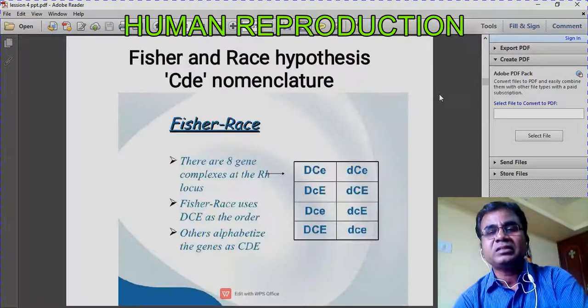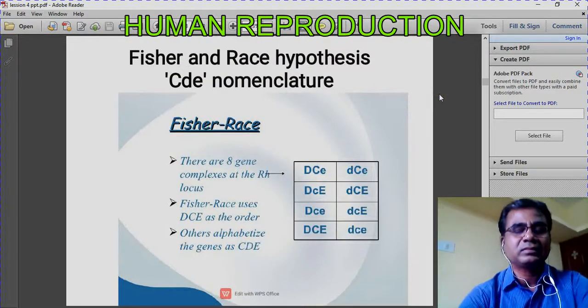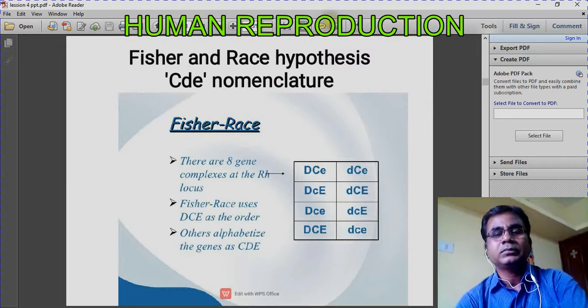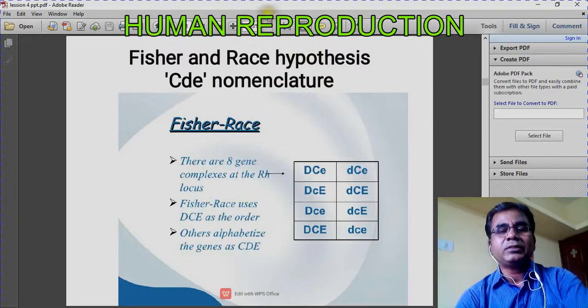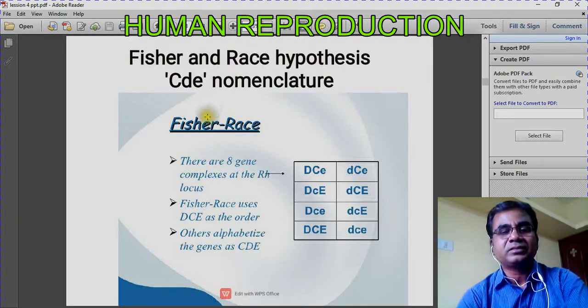There are two hypotheses regarding this RH factor, about who is RH positive and who is RH negative. The two scientists Fisher and Race developed one hypothesis.